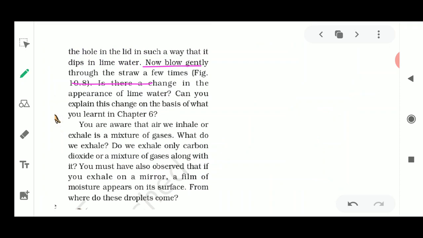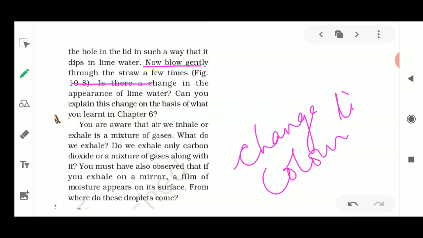We will see that there is a change in the color of this transparent lime water. Okay, now what is this change about? It is written here also that we can see the appearance of a change in the color. Can you explain this change on the basis of what we learned in chapter number 6?